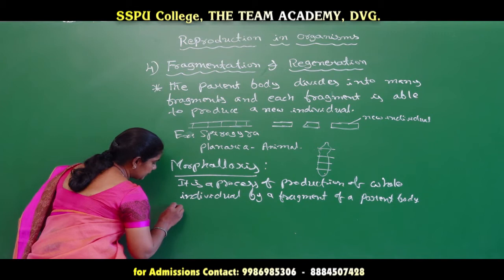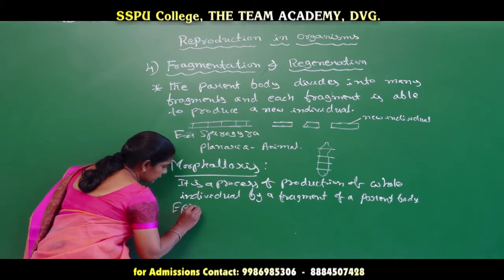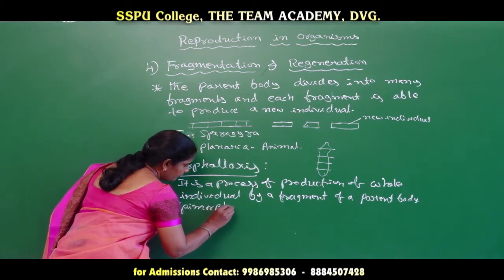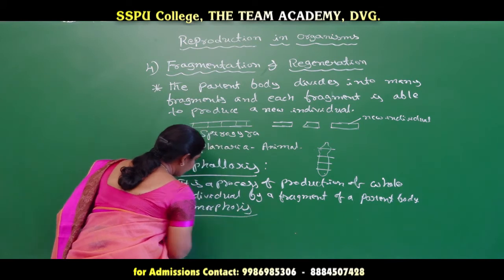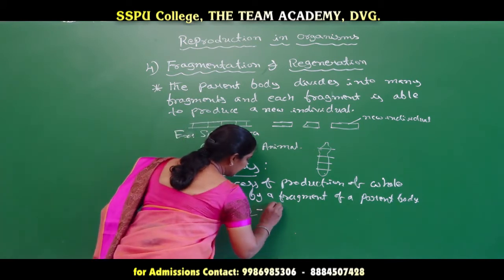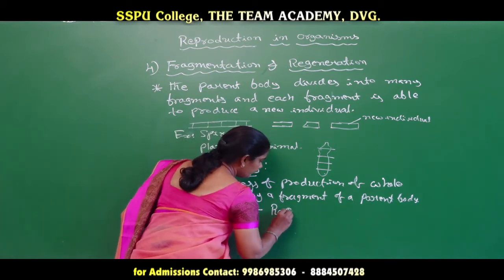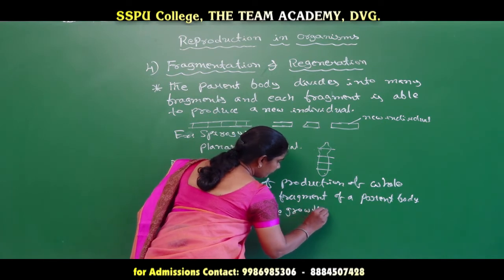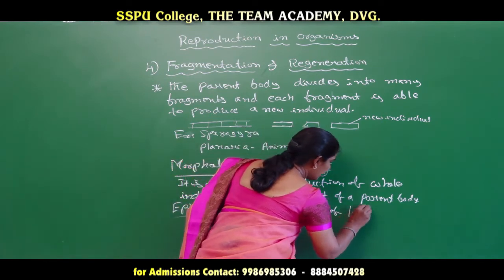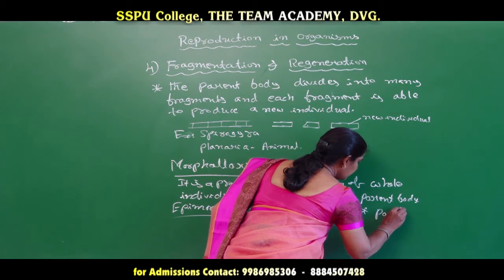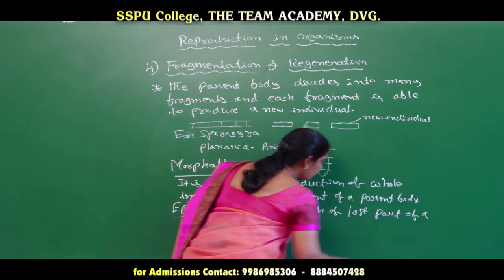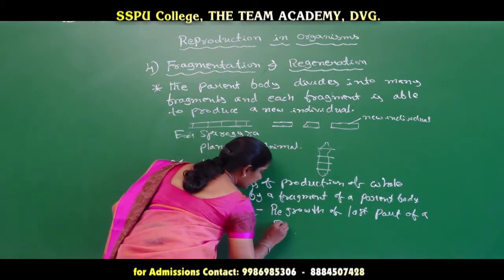That process is called epimorphosis. So epimorphosis is the regrowth of a lost part of an organism's body.